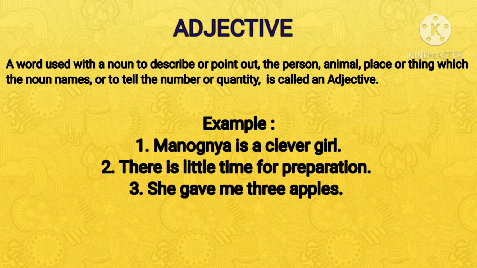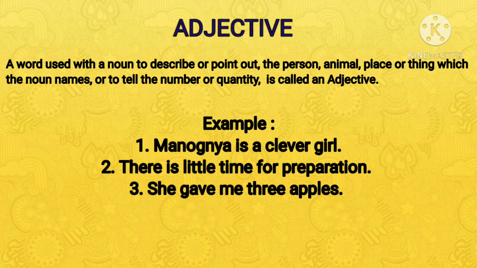Here, in the first sentence, clever is the adjective. In the second sentence, little is the adjective. Similarly, in the third sentence, 3 is an adjective. So, what sort of girl? What kind of girl is Manognya? Manognya is a clever girl.